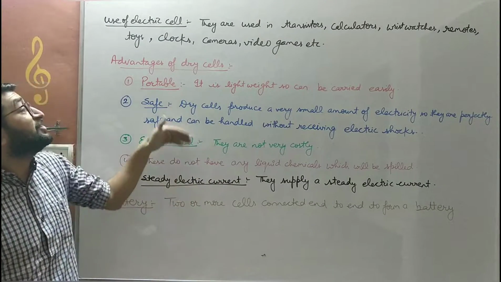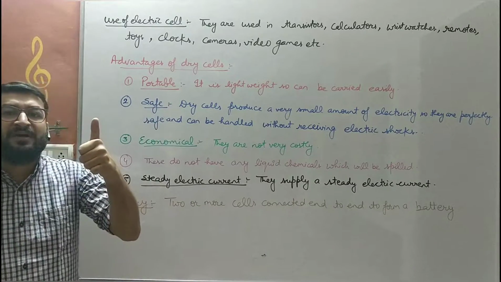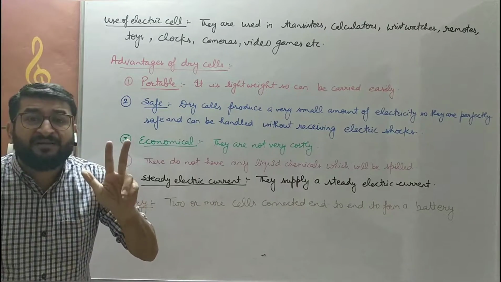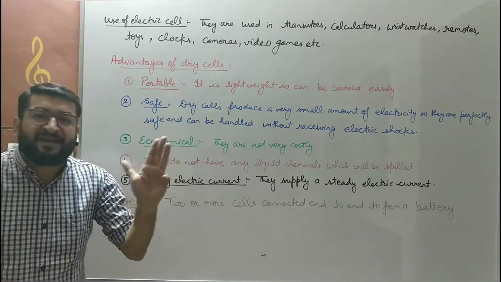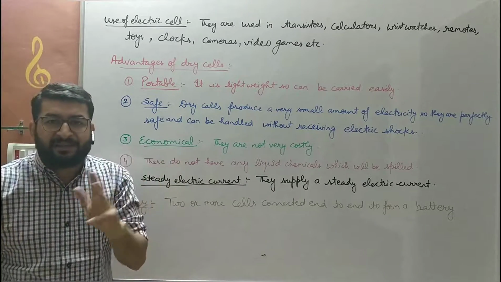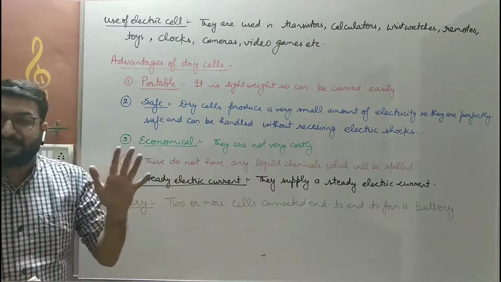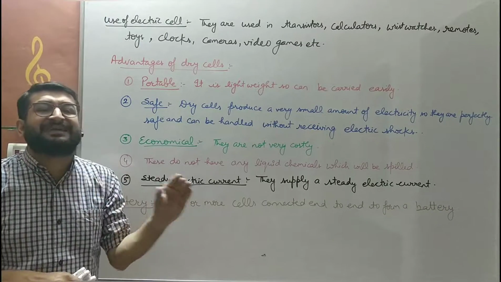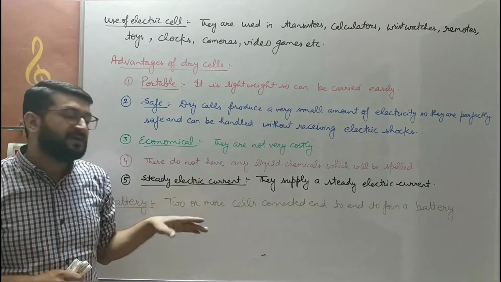So these are the advantages of a dry cell. They are portable, they are safe to use, they are very economical, they do not spill here and there and cause any ruckus in the places बच्चे. Next is they provide a steady, a constant, a fixed electric current. Next बच्चे,